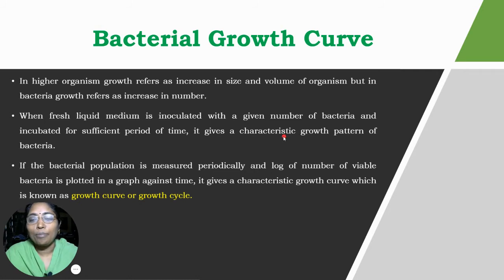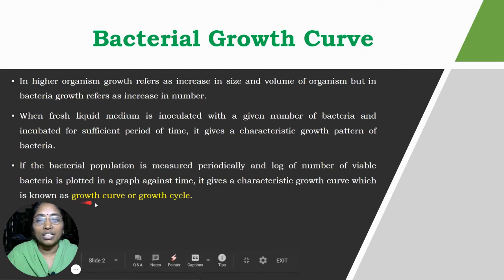If the bacterial population is measured periodically, as the bacteria are dividing, undergoing cell division, the bacterial population is increasing. Therefore, if we measure the bacterial population periodically and plot the log number of viable bacteria in a graph against time, it gives a characteristic growth curve, known as the growth curve or growth cycle. Our topic is the bacterial growth curve.